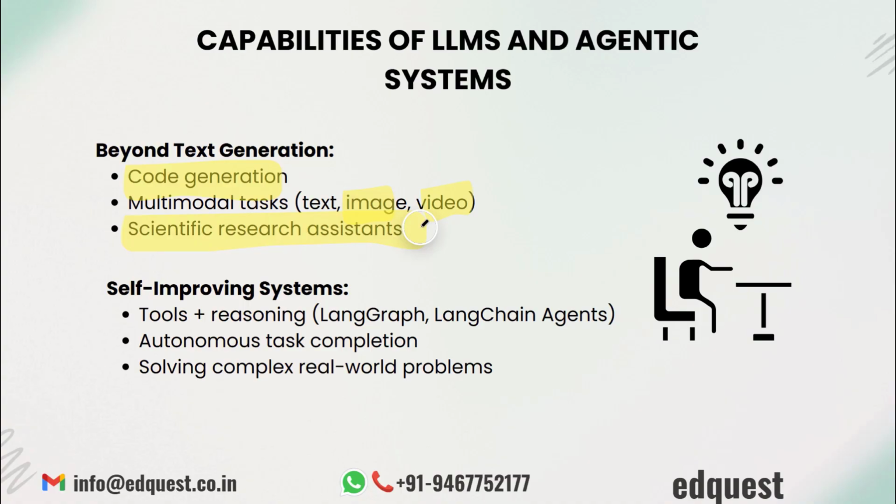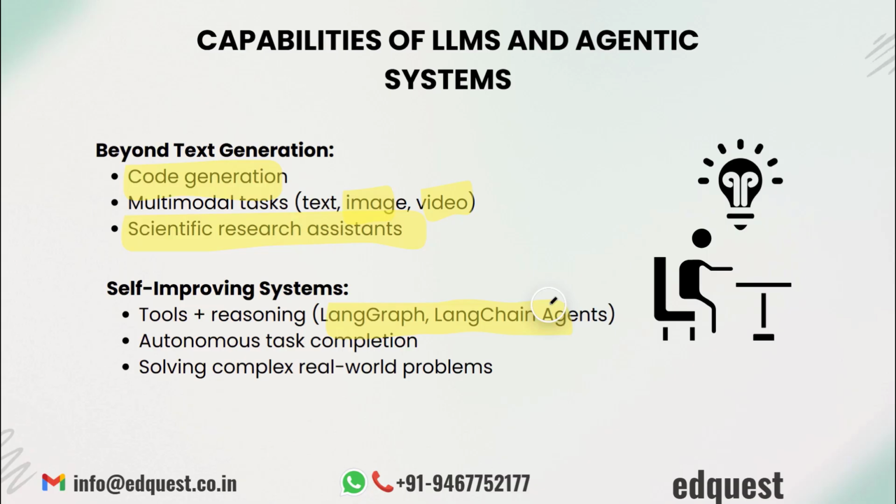But what's even more transformative is the rise of agentic systems. Models that don't just respond but act. Think of an agent that can research the web, query databases, call APIs, or even reason over multiple steps. With the help of LangChain and LangGraph, you can build state-aware agents that can change their behavior based on memory or feedback loops. For example, an AI researcher agent could independently run literature searches, summarize findings, and propose hypotheses for testing. This is not just intelligence, it is operational intelligence.